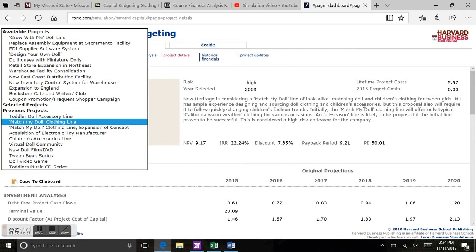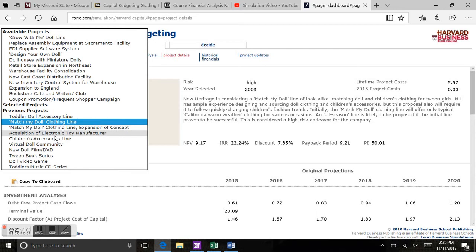It's like this Match My Dog clothing line had a lifetime project cost that was pretty middle ground, but I still had different projects behind me to give me that growth. I still had another project to invest in that year to counteract the high stakes of it, and they're all giving me NPV, they're all giving me positive growth. So I think in the end, all in all, regarding capital allotments, it'd be focusing on not investing in every project that just comes down your way.